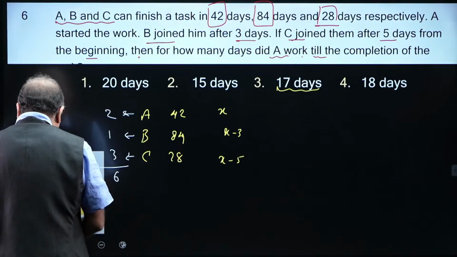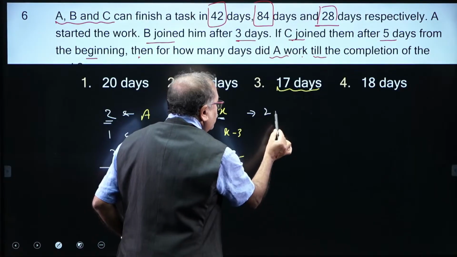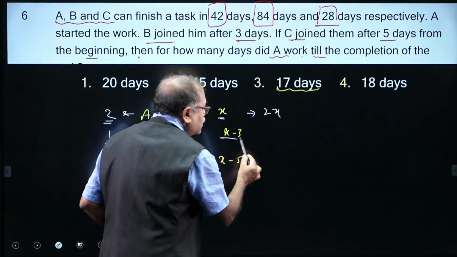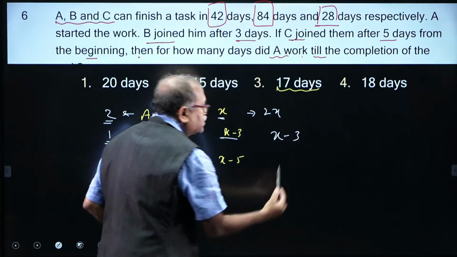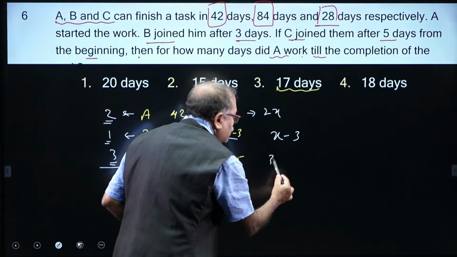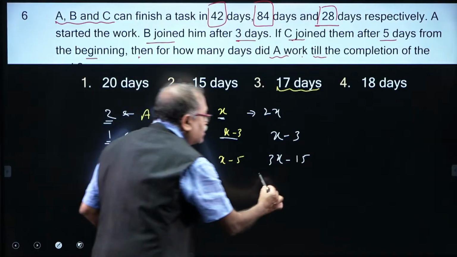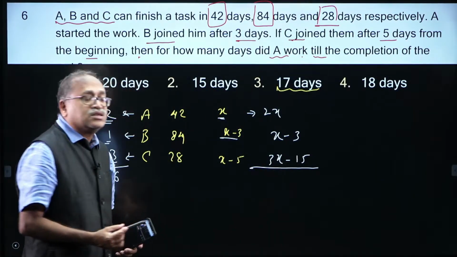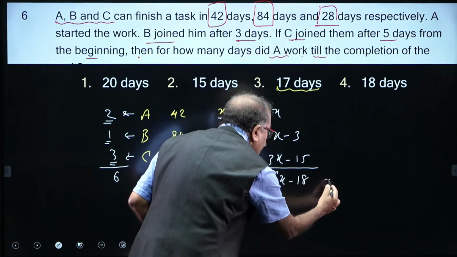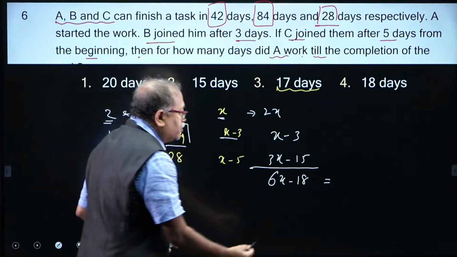Let me write down here: 2 units per day in x days, 2x units; 1 unit per day in x minus 3 days, that is x minus 3 units; and 3 units per day, so 3x minus 15 units. So, this is the total number of units, which is 6x minus 18. So, that is 6x minus 18 units, which is nothing but the LCM, which is 84 units.